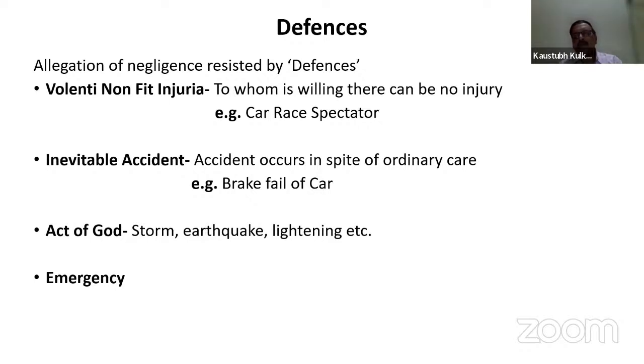Those who enter certain premises know that certain types of injury may be caused to them, and they cannot go against the organizers for negligence. They themselves are coming to see the car race.